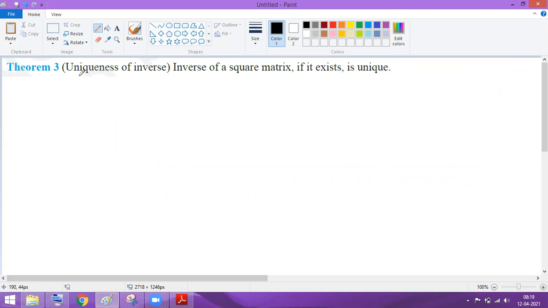What is theorem third? We have to prove that the inverse of a matrix, if it exists, is unique. Now how to understand and prove this?